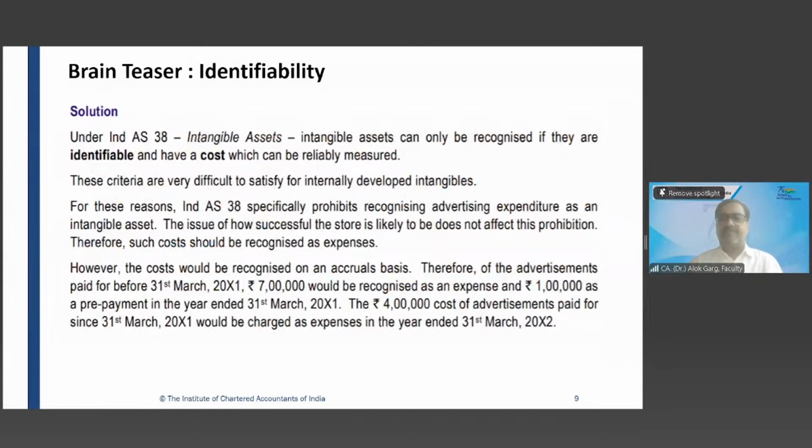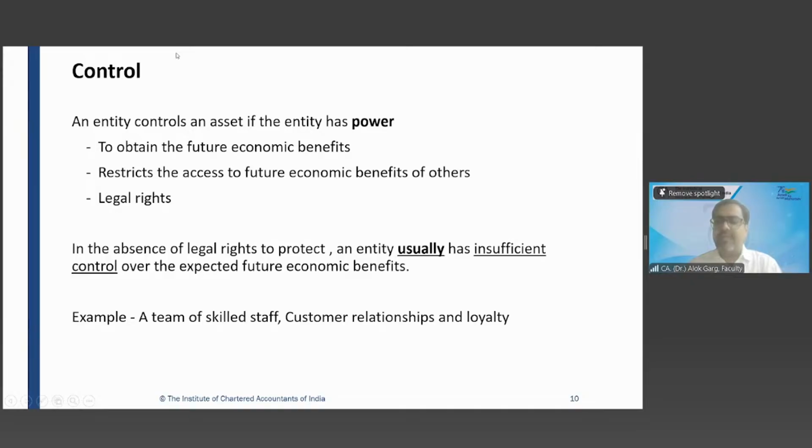Okay. Clear? Is that clear? And whatever you told, 7 lakh rupees will be incurred as an expense, 1 lakh rupee as a prepaid expense. And in the next year, 5 lakh rupees worth of expense has to be recorded. Fine. Absolutely clear.